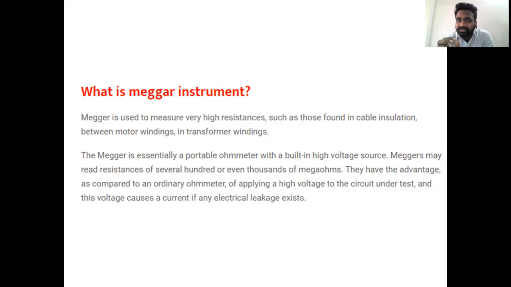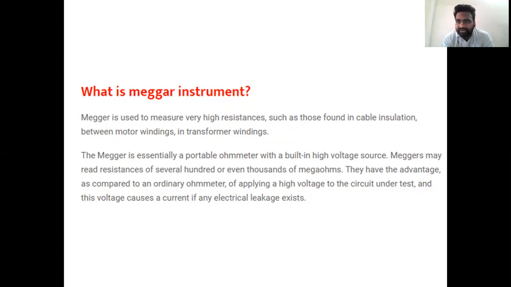A Megger instrument is used to measure very high resistances, the resistances found in various types of machines: the resistance found in cable insulation, in motor windings, in transformer windings and so on.